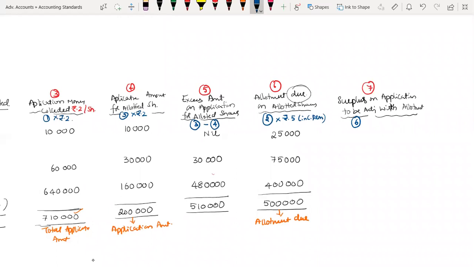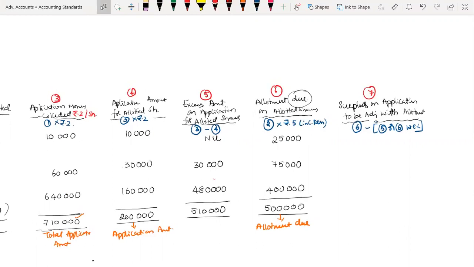The formula is column number 6 minus column number 5, or column number 6, whichever is least. First I will write the amount, then I will tell. Column number 6 is how much? 25,000 I required. Now check column number 5.